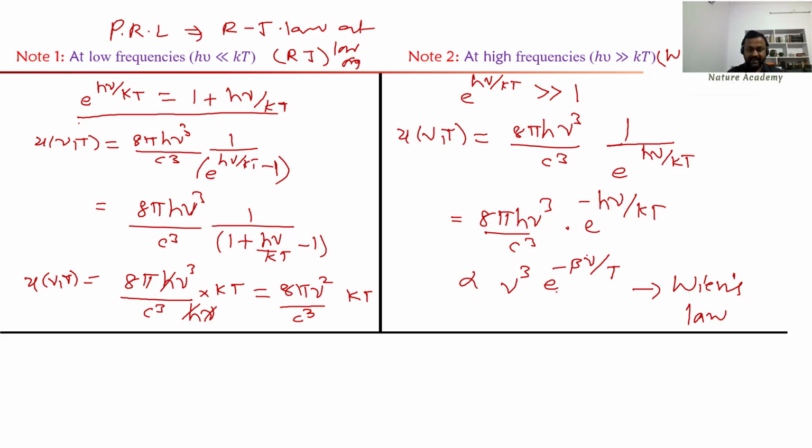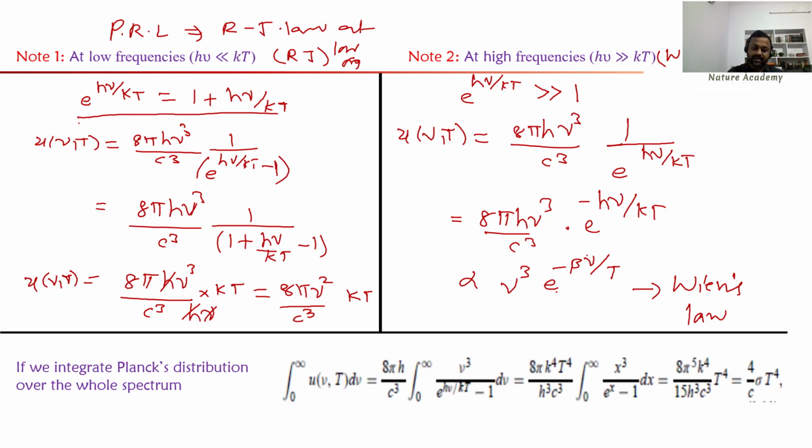Okay, and there is another thing. If we integrate the Planck distribution function over the whole spectrum, so this is the expression here. So this is energy density, and I want to integrate the distribution function over the whole spectrum, 0 to infinity. What will you get? If you look at this one, finally you are reaching the Stefan-Boltzmann law, sigma T power 4. Okay, that means we can deduce Rayleigh-Jeans law, Wien's law, and Stefan-Boltzmann law.